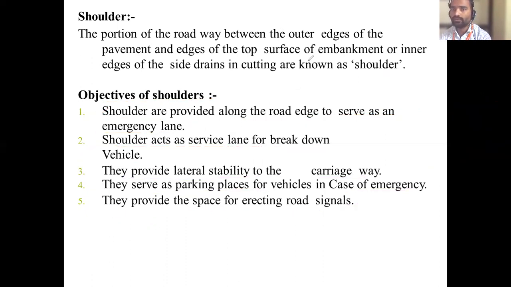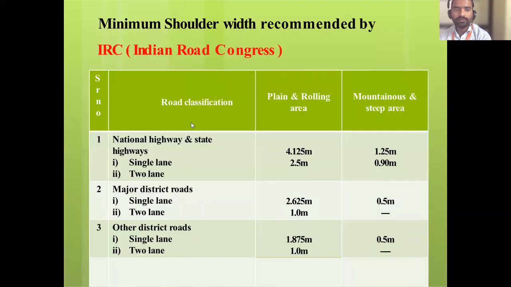Yes, sir. Okay. So again, what will be the width of this shoulder? We have seen the right of way and the carriageway sizes. Now, what is the width of the shoulder? If it is a national highway or state highway, single lane, it is 4.125 on each side, not combined. If it is 2 lane, it is 2.5 meter on each side. If it is a mountainous area, 1.25, and steep area 0.9.